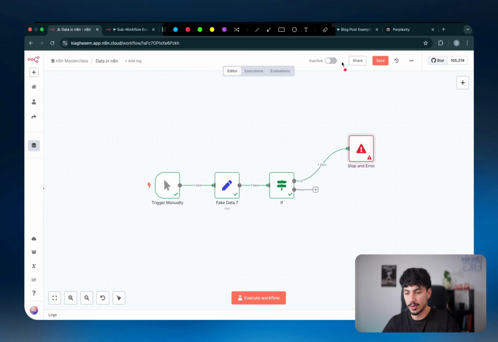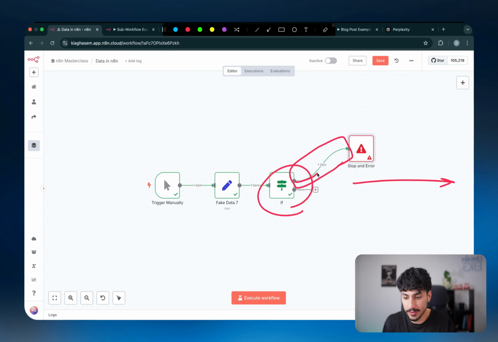The idea is that you want to think in advance if a certain scenario happens and you want to be notified for it as an error and you don't want to continue on with the rest of the flow, you can put an if statement and say, if this happens, then go up here and throw this error. And then you can notify yourself with this error by creating an error workflow, which I've discussed before.